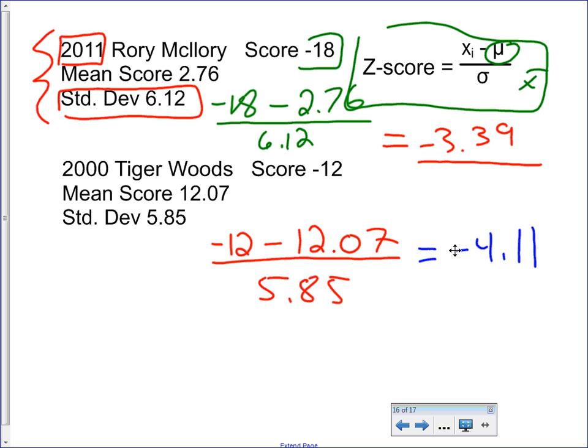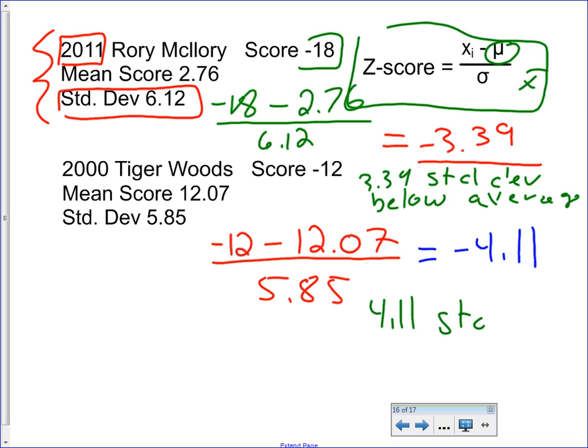And so what we're seeing here is that Rory McIlroy, the interpretation was 3.39 standard deviations below average, which in golf is good because a lower score is better. Tiger Woods was 4.11 standard deviations below average.